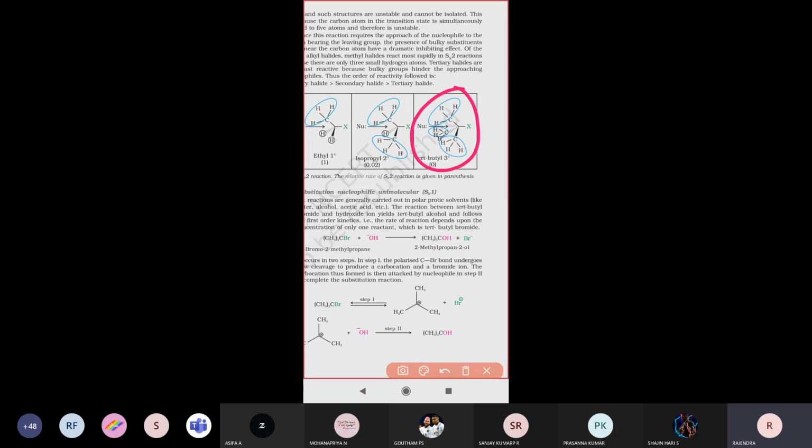So finally, what you are going to conclude is that in the SN2 reaction, primary alkyl halides undergo the reaction very fast compared to secondary alkyl halides and compared to tertiary alkyl halides. That is the stability order, the reactivity order we are going to express like that.